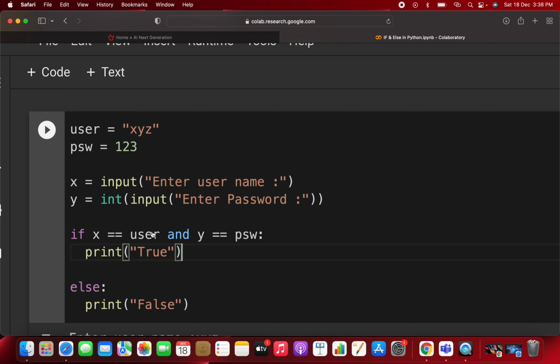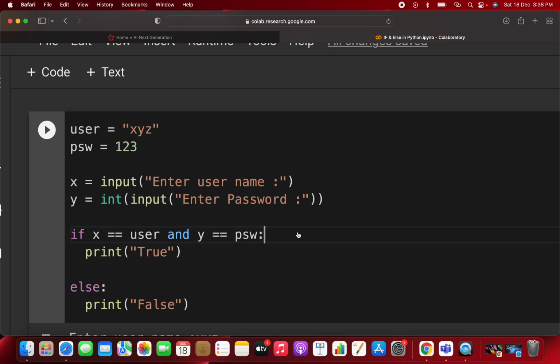But what the and is, basically, is that if this particular x is equal to user and also if the password matches, then this particular condition will operate. Okay, that is the and, meaning 1 equal to 1. What is the AND gate? If you know about the AND gate, if your background is engineering, you have already seen the AND gate and OR gate.